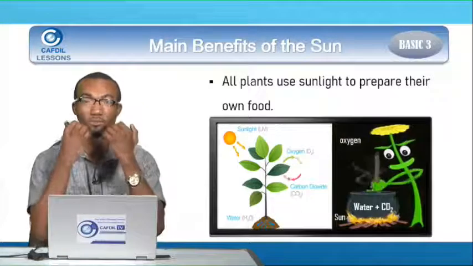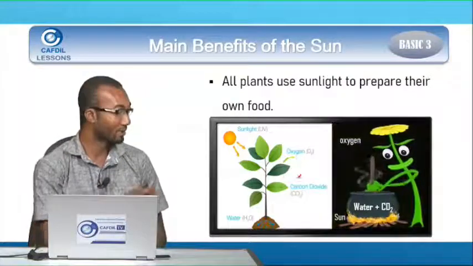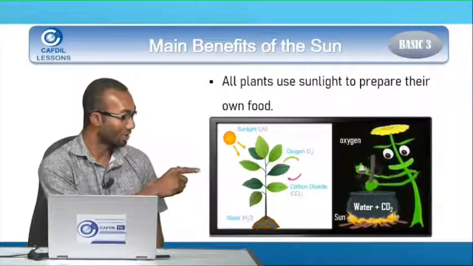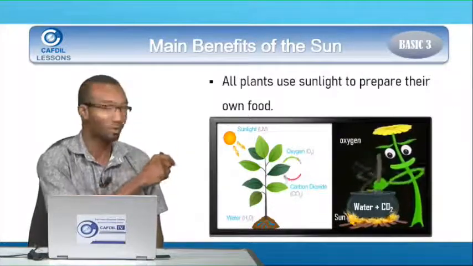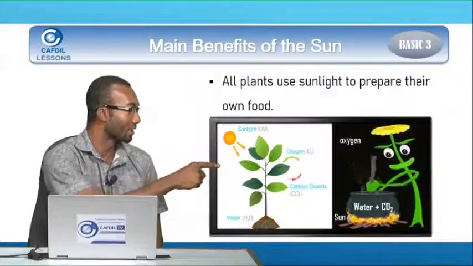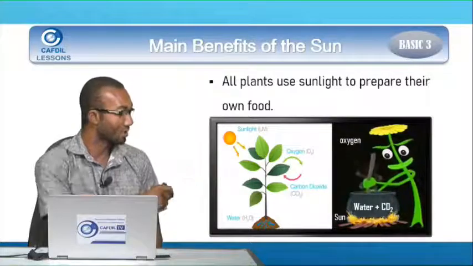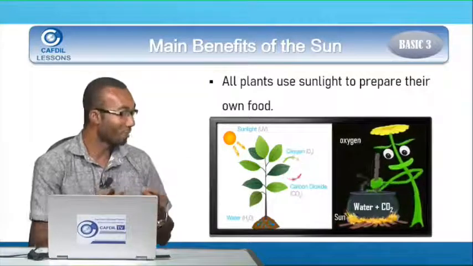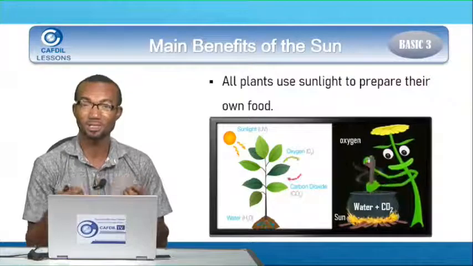So when we breathe in oxygen, we breathe out carbon dioxide, and the plant uses this carbon dioxide to prepare their own food. So you see that water plus carbon dioxide, that is what the plant is cooking inside the pot. So if you look at this diagram, the sunlight is the source of heat. They cook with water as we also cook with water, and then they also use carbon dioxide. If you look at the pot, you see that some vapor will be coming out. As we also cook, we see vapor coming out of our pot.